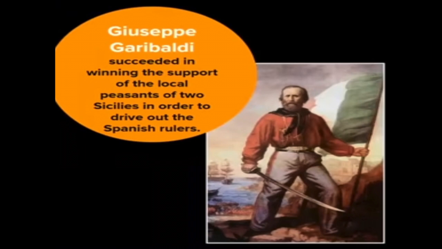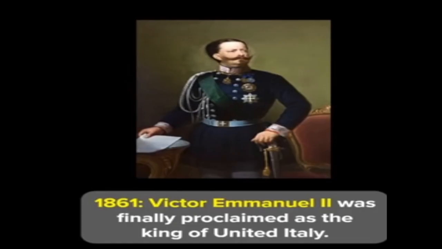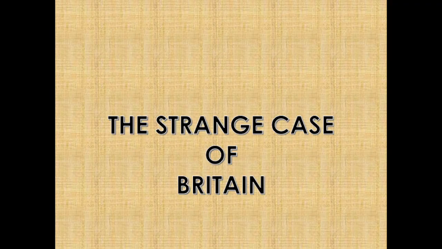Next is Giuseppe Garibaldi. He was successful in winning the support of the local peasants and was able to unite the 2 Sicilies and drive out the Spanish rulers from the south with the help of the peasants. And then finally, when all these parts were united, King Victor Emmanuel II was proclaimed as the King of United Italy. So these are the slides and the questions. Very, very important again, from both points of view.